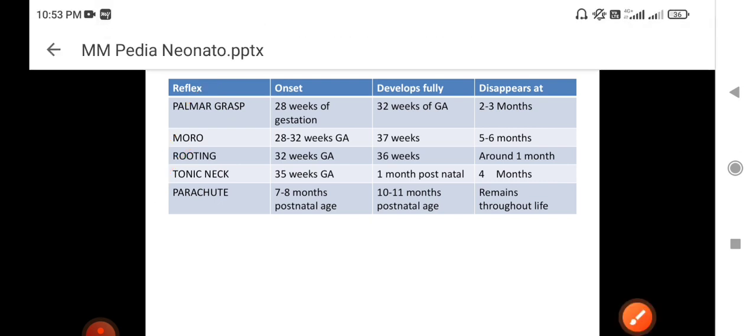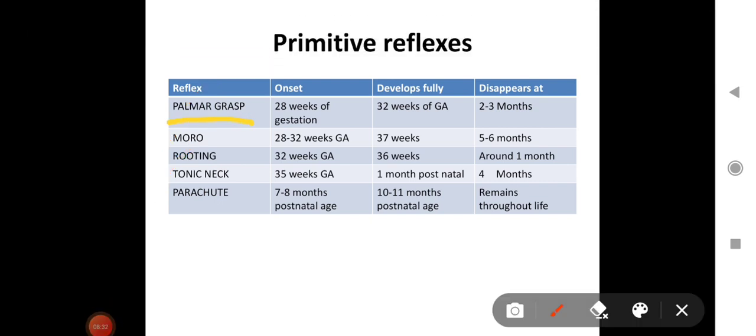So let's take it one by one. Kramer's onset is at 28 weeks of gestation, it develops fully at 32, and it disappears at 2 to 3 months. What about Moro's? Moro's onset is at 28 to 32 weeks, it fully develops at 37 weeks, and it disappears at 5 to 6 months. Rooting reflex, 32 weeks it begins, it completes by 36 weeks, and around 1 month it disappears. Tonic neck reflex starts from 35 weeks of gestational age, is fully developed by 1 month postnatal age, and disappears at 4 months. So all the primitive reflexes disappear at around 5 to 6 months of age.